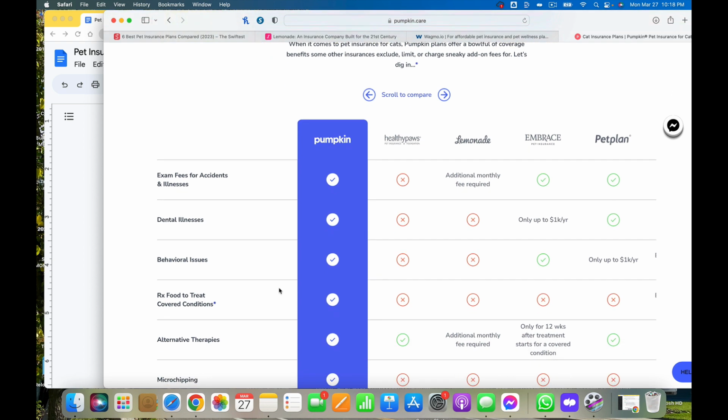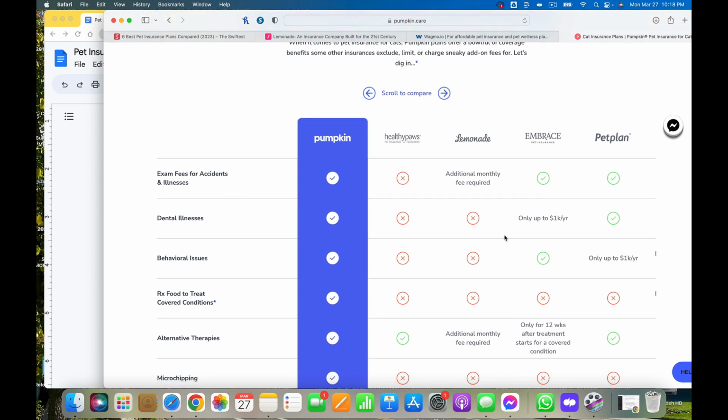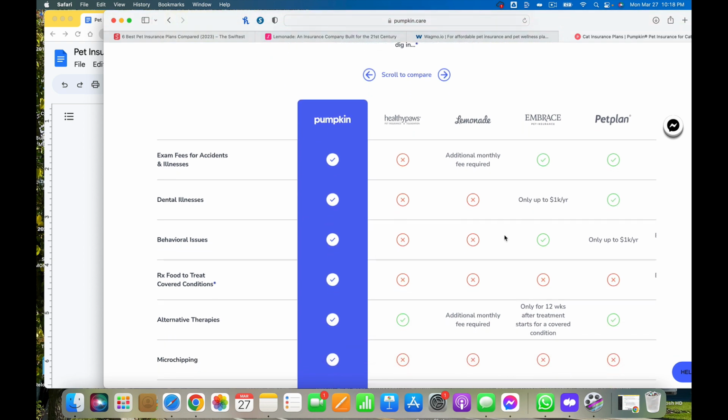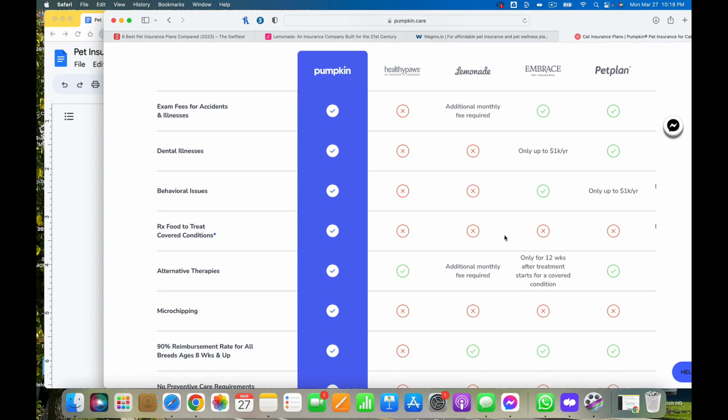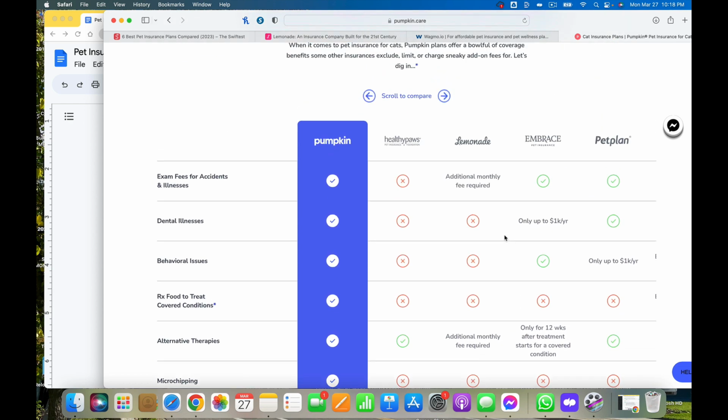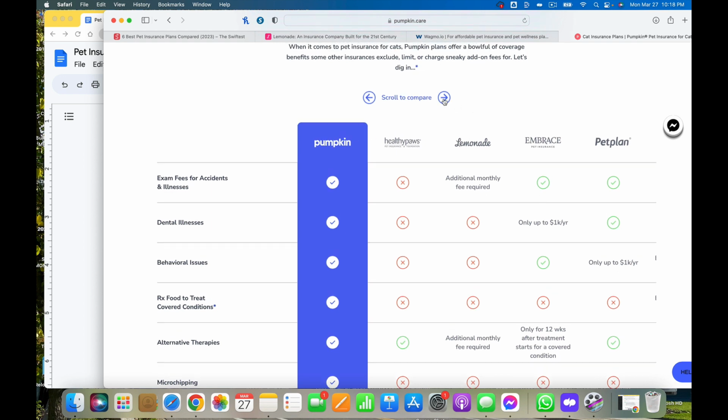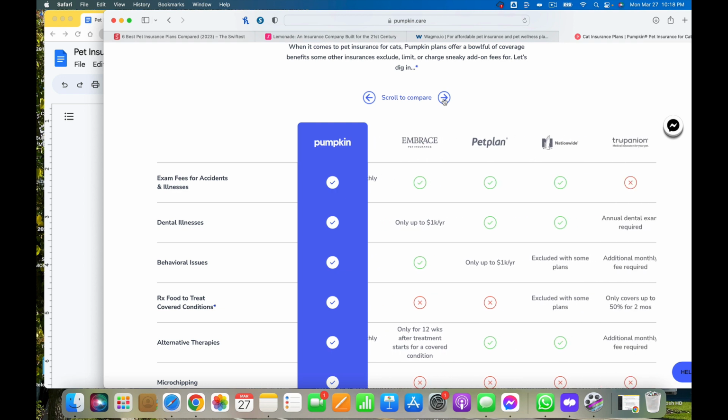So then they have a nice chart here. I'm not sure if ChatGPT will be able to figure this part out. Maybe in Jasper, I'd be able to take Pumpkin, Lemonade. I know Embrace is another popular one, but that's not on my list. So Pumpkin, Lemonade, and then they don't have any others, do they?